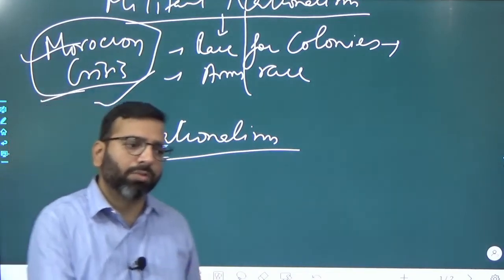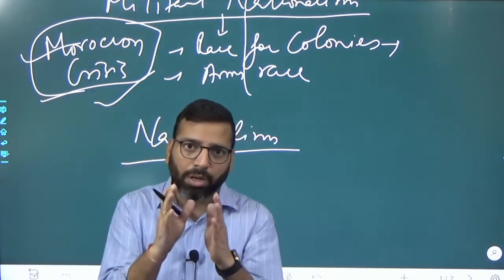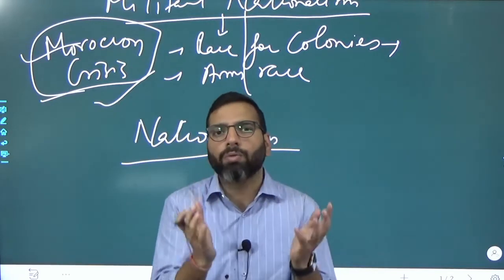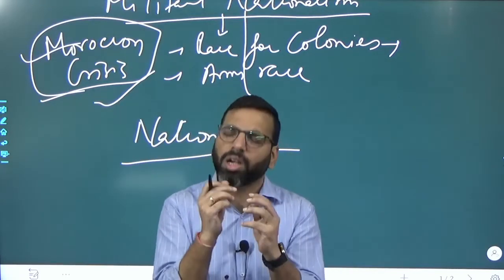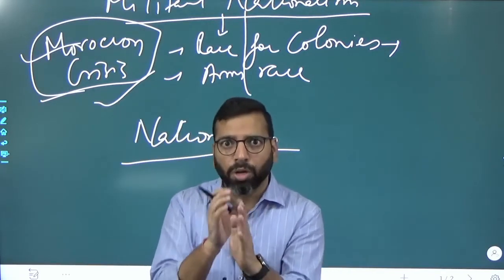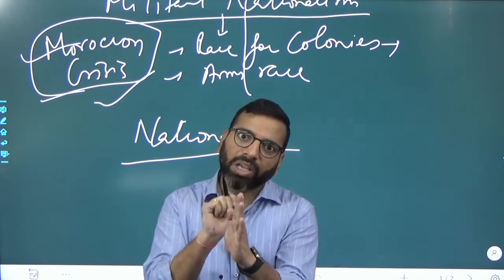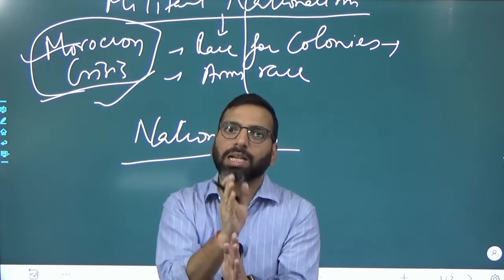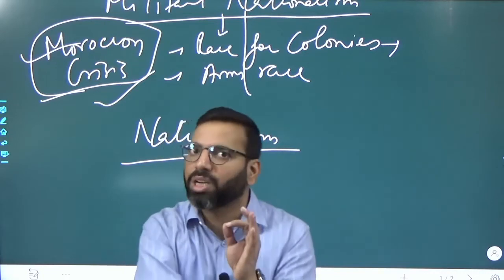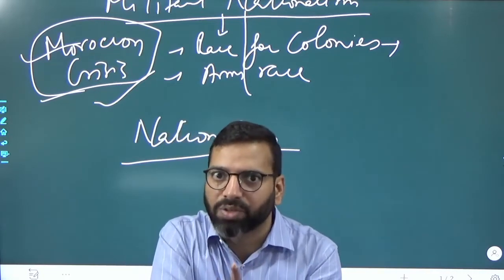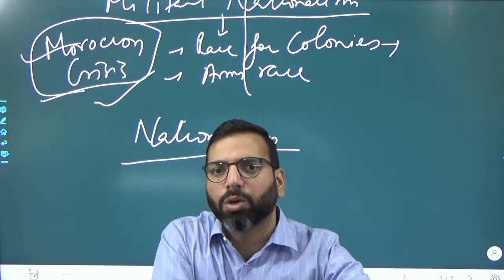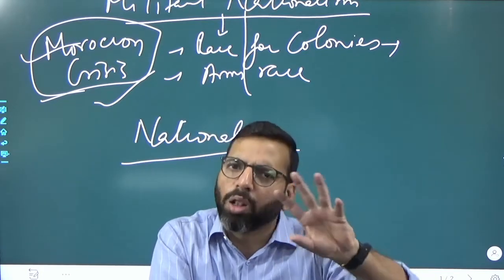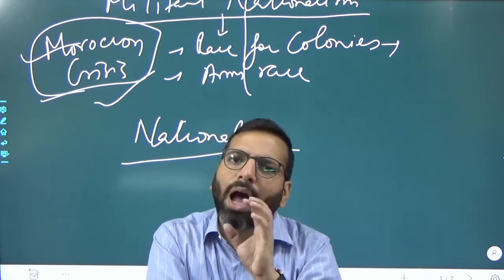Since it is a positive connotation, please remember, this whole principle of nationalism, not democracy but nationalism for sure, had been settled in Western Europe by the time of 1871. Nationalism is settled, unification of Germany is done, Italy is done, all the geographical boundaries of Western Europe are settled.